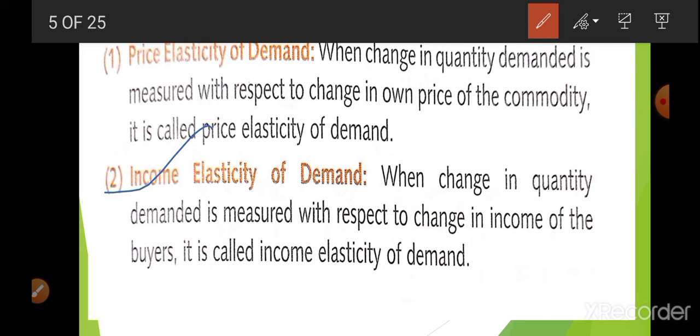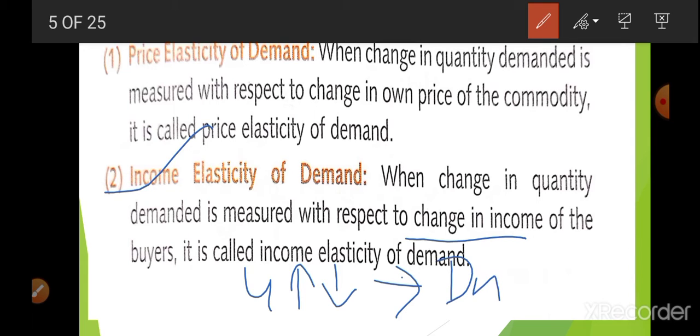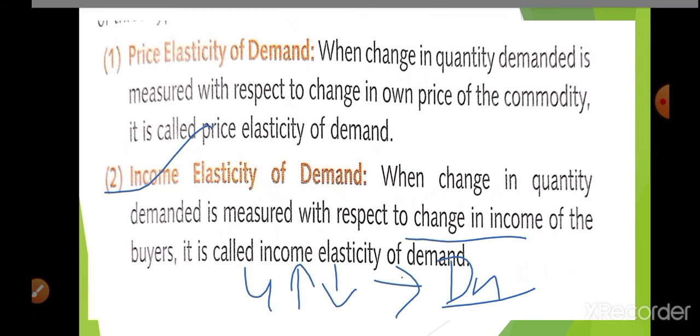Now, income elasticity of demand. It is the same statement, you just have to make the change here. When change in quantity demanded is measured with respect to change in income of the buyer, it is called income elasticity of demand. That is, if your income increases or decreases and in response you purchase more or less of X good, this is known as income elasticity of demand.